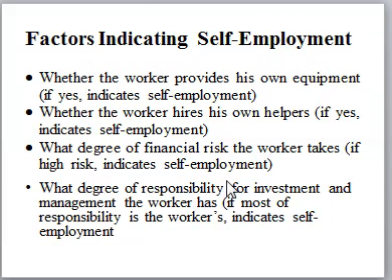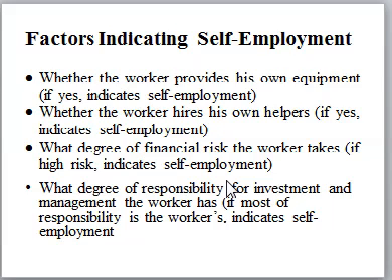So which factors indicate self-employment? Some of the factors include whether the worker provides his own equipment. If you employ someone and the worker comes with his own equipment to do the job, then that one is a self-employment. Then whether the worker hires his own helper. If you employ a worker and the worker comes with a helper, then that one automatically is a self-employment.